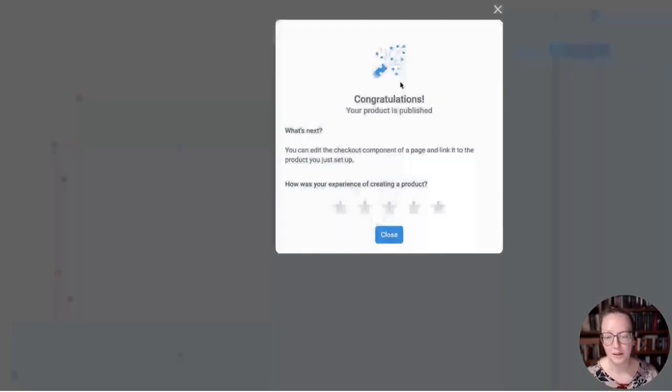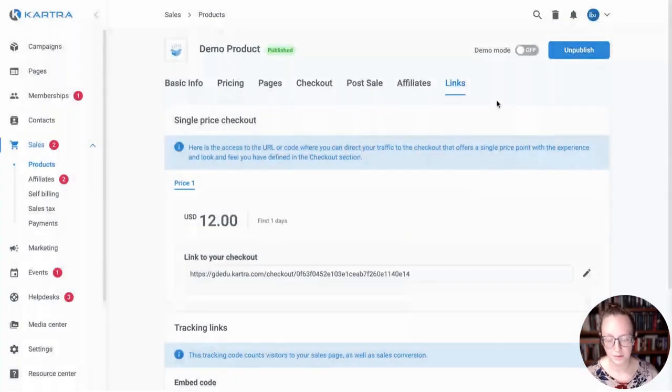This will give you the option to give some feedback on your experience, which is great if you have a few minutes to put that in. And then you can see demo mode is now off. So this is updated to the status is published, where this is unpublished, that you can click that to unpublish it if you want to, but you are ready to go.